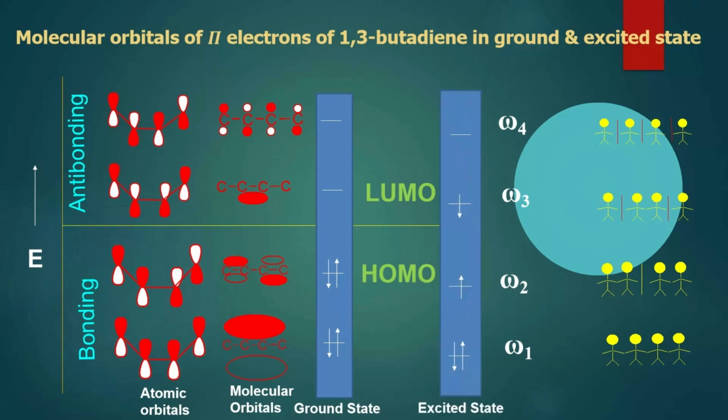When it is in the excited state, one of the electrons from the HOMO jumps to the higher energy level, and when it is photochemically induced, the orbital which is considered as the highest occupied molecular orbital is psi 3. And LUMO will be psi 4, as the electrons jump from lower energy level to higher energy level when it is induced in the excited state.